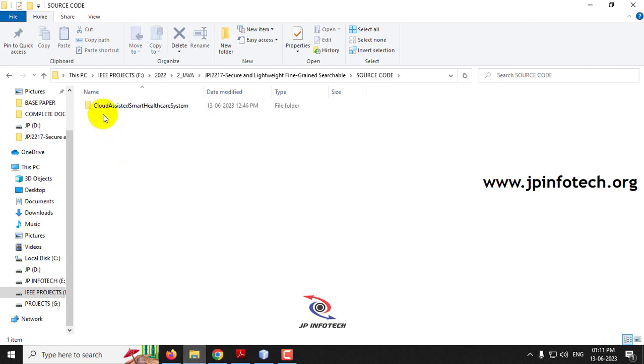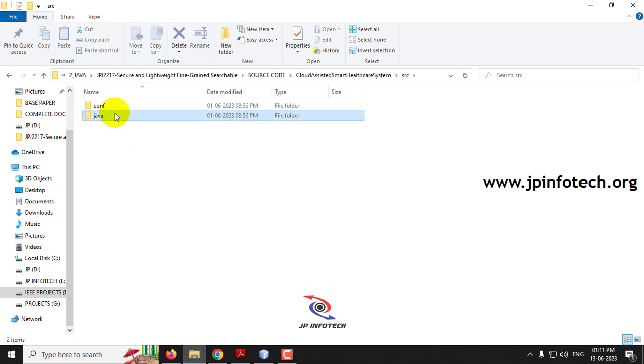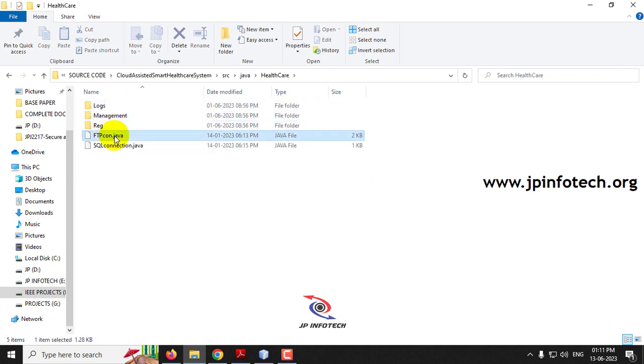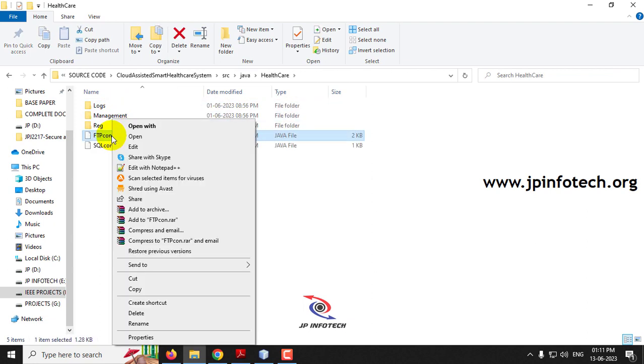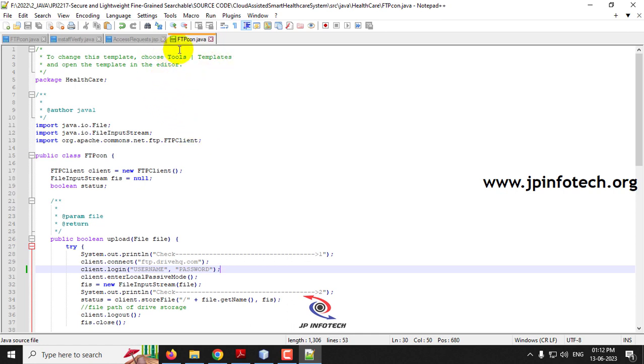So just go to the source code folder, SRC folder, Java folder, healthcare folder, where you can find ftpcon.java. You need to open this ftpcon.java, and in line number 30 you can find this username and password. So here you need to replace this username and password with your Drive HQ account username and password, and then you need to save it, and then only you can run it. Then only the data that you are uploading will be stored in your account, or else it will be stored only in the local part of it.